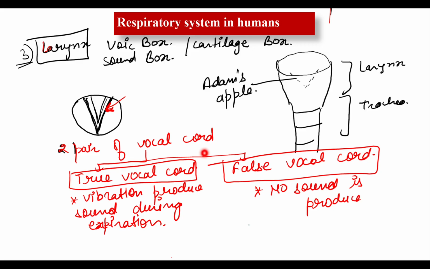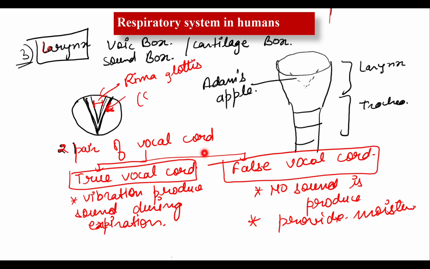Now, what is the role of the false vocal cord? It just provides moisture to the true vocal cord. Okay, and do you know that there is a space present between the two vocal cords? This space is known as rima glottidis. So now write down this space between the two vocal cords.